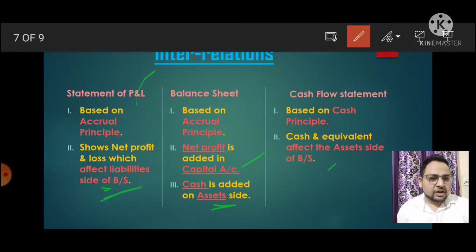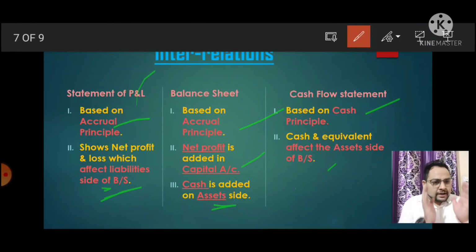Clear? Okay, the first point, as I said, is accrual basis, accrual principle and cash principle. You know the difference? I will tell you the difference. Based on the accrual principle, because it depends on both terms, either it is cash or it is not cash, all the transactions are recorded in the profit and loss account. Okay, and the same in the balance sheet.